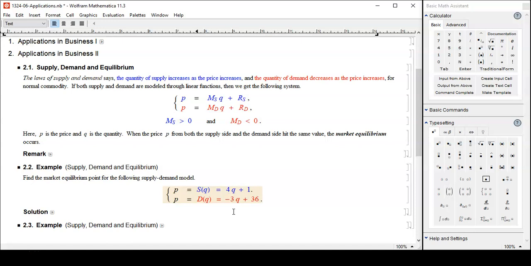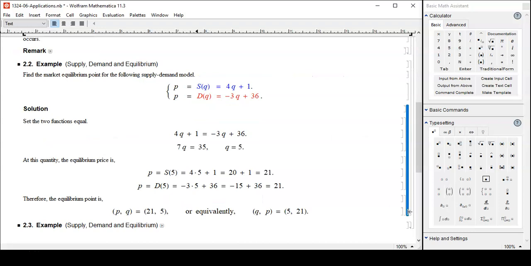Remember that. Okay, set these equal to each other. So 4Q plus 1, blue, is equal to negative 3Q plus 36. And then just solve this equation. That's easy. Flip the negative 3Q to the other side: 4 plus 3, so you have 7Q. Then flip the 1 to the other side: 36 minus 1 is 35. So 7Q equals 35. 35 divided by 7, we have quantity Q equal to 5.